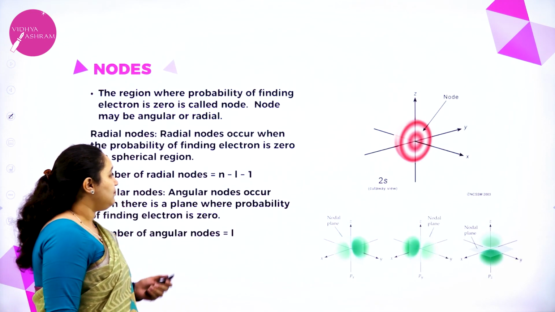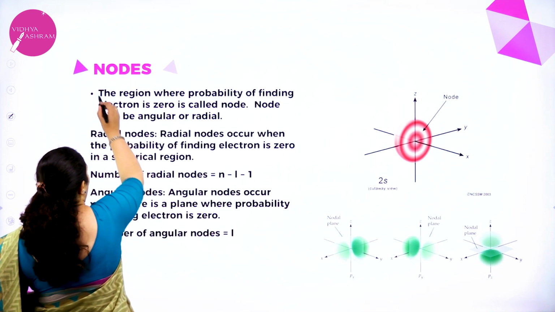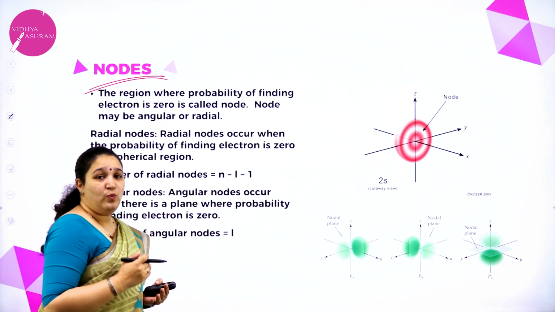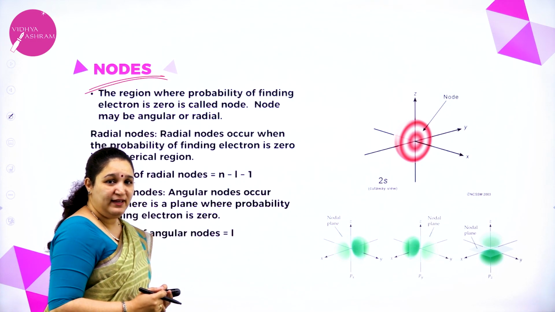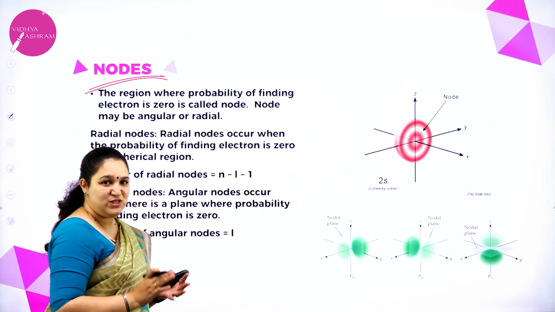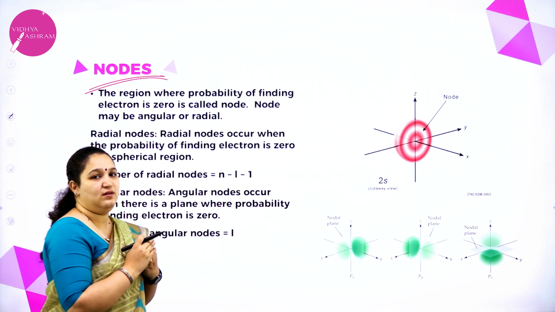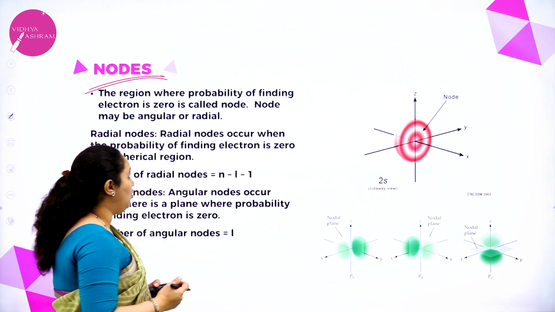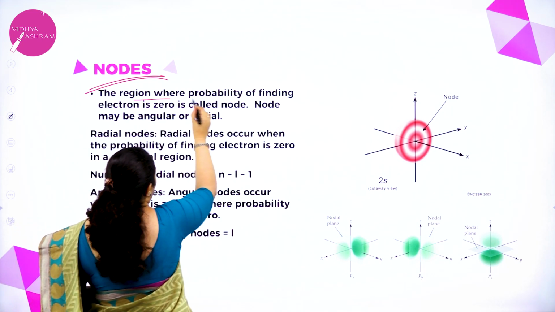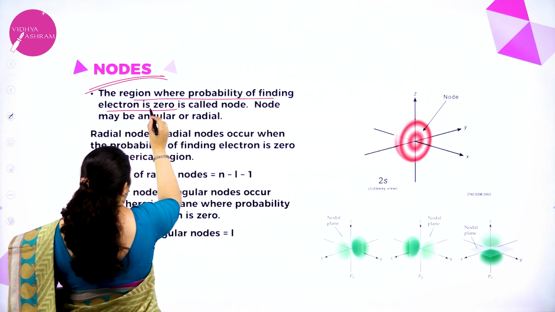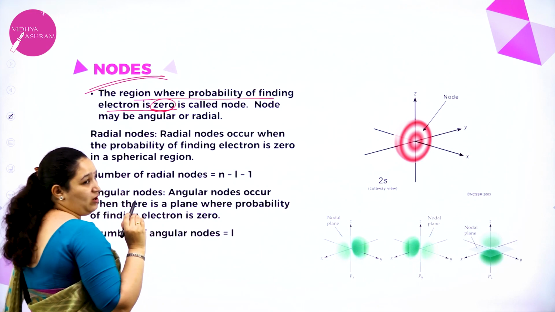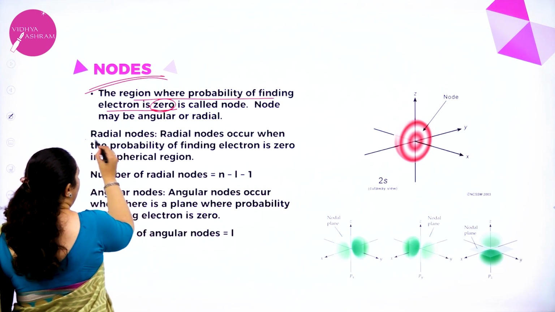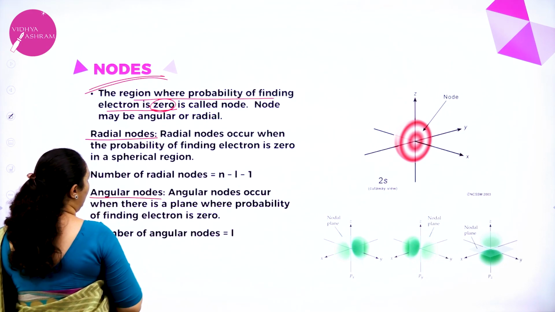Okay. Next we have nodes. What do you mean by nodes? The region where probability of finding the electron is 0. That means you cannot find an electron in that region. That region is called as a node. So it's a region where probability of finding the electron is 0 is called as a node. Nodes are of 2 types, that is radial nodes and angular nodes.